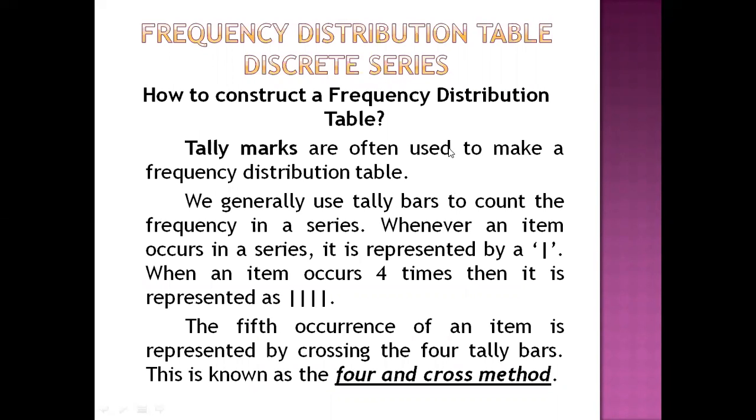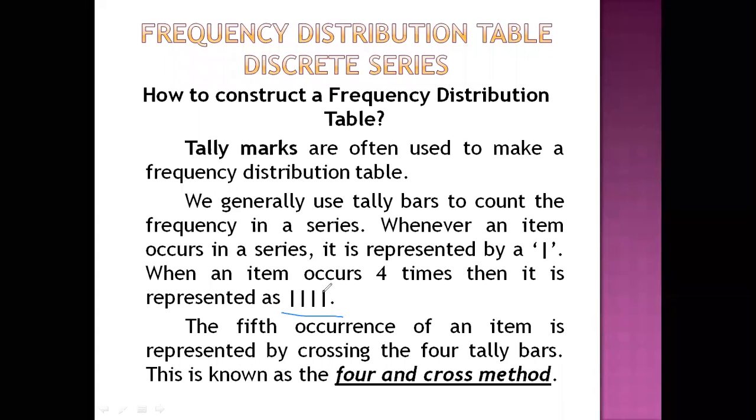Now we have already discussed discrete series. In a discrete series, tally marks are used. After 4 vertical lines, for the 5th count we cross it like this. This is the 4 and cross method we learned in our previous class. For one sample that is studied, or for one frequency that is observed, the number will be indicated like this.